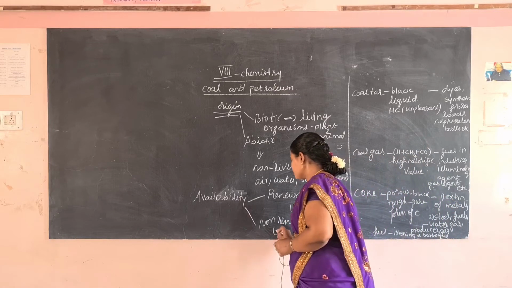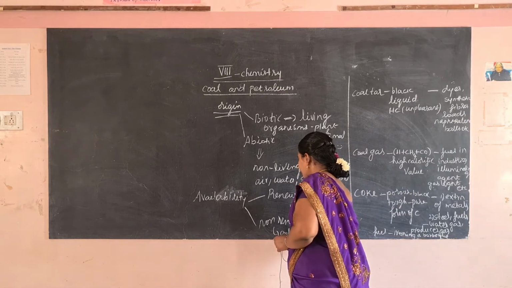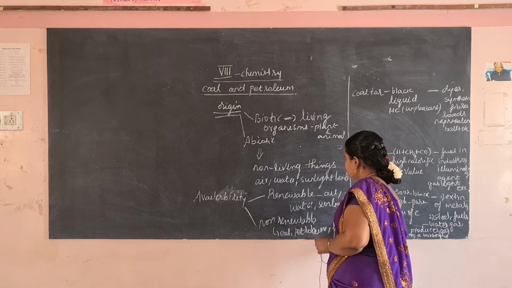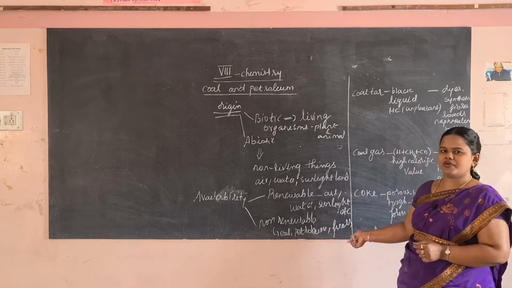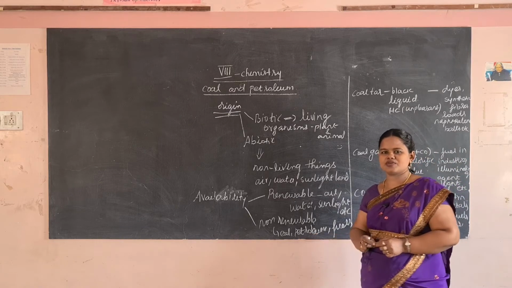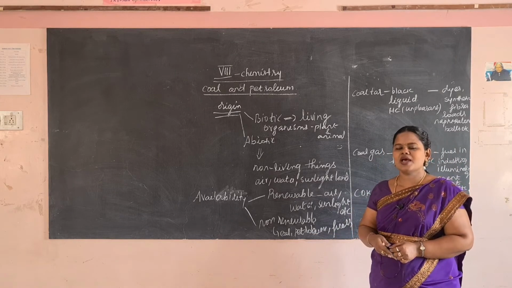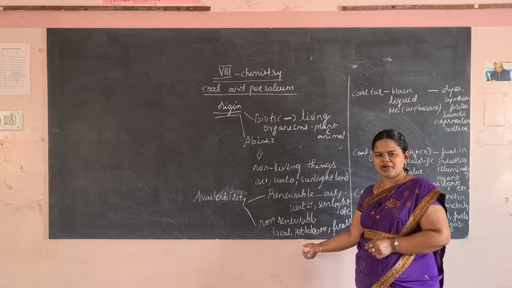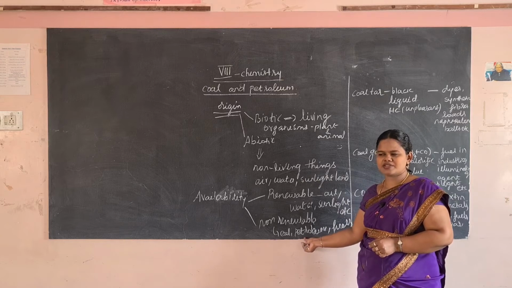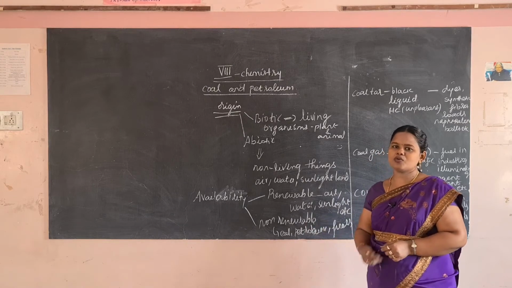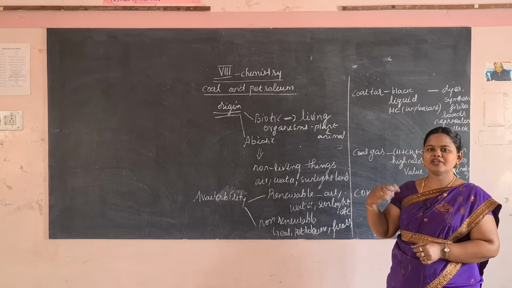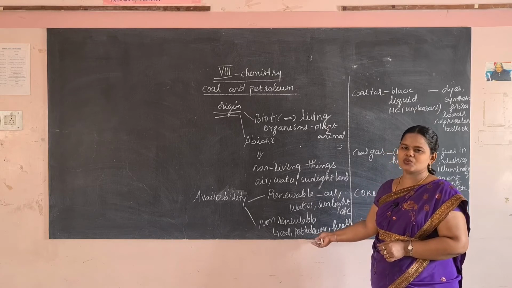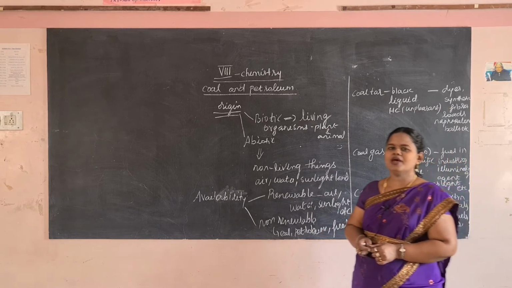The non-renewable resources are, for example, coal, petroleum, and all the fuels. These are known as fossil fuels. These fuels are non-renewable resources, so they cannot be retained or replenished after use. Some resources like gold, diamond and silver also come under non-renewable resources, which cannot be replenished after excess usage. So maximum use will lead to depletion of these non-renewable resources.